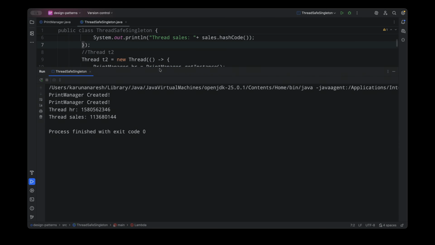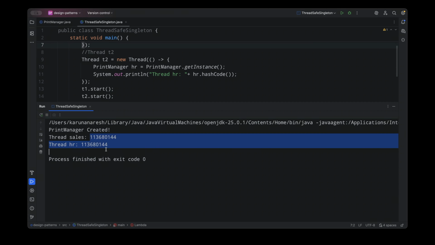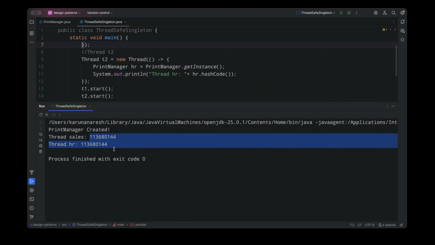So now what we see here in the output is that the hash codes are different. That's because thread scheduling is not predictable. So now let's run this test again, and we see that hash codes are the same. And this is because if one thread creates the object before the other one checks, both will get the same instance. That unpredictability is exactly what makes race conditions so dangerous.